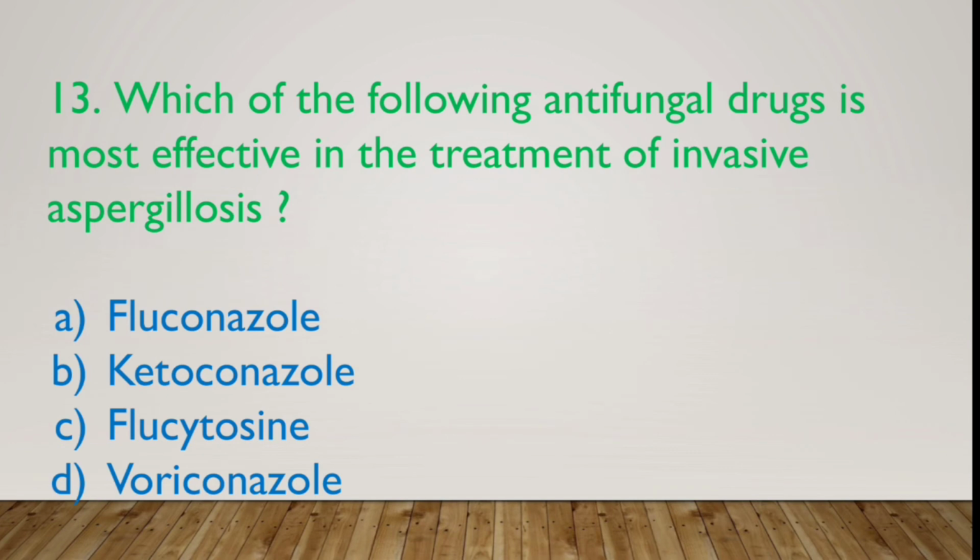Another question is which of the following antifungal drugs is most effective in the treatment of invasive aspergillosis? Option A fluconazole, option B ketoconazole, option C flucytosine and option D voriconazole. Guys, the correct answer is voriconazole. Voriconazole is the drug of choice in the case of invasive aspergillosis. While in the case of other invasive fungal infections, the drug of choice is amphotericin B. But here is the exception. In the case of invasive aspergillosis, the drug of choice is voriconazole. Right? So the correct option is voriconazole.